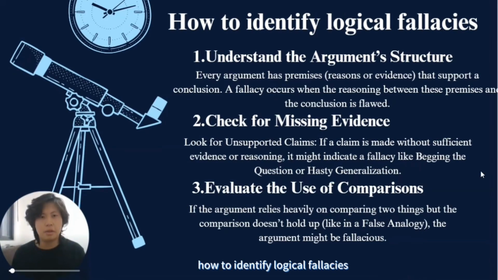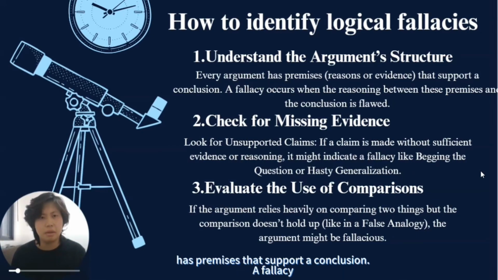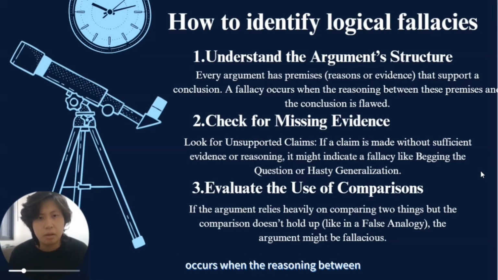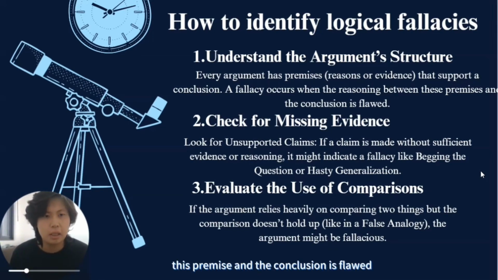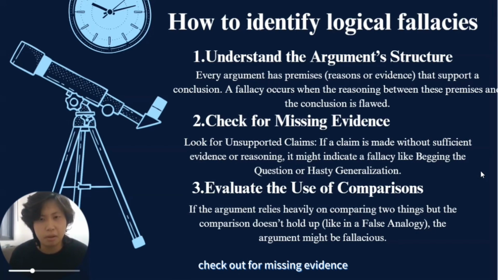How to identify logical fallacies? Understand the argument structure. Every argument has premises that support a conclusion. A flaw occurs when the connection between the premises and the conclusion is faulty. Check for missing evidence. Look for unsupported claims. If a claim is made without sufficient evidence, it may indicate a fallacy, like begging the question and hasty generalizations.